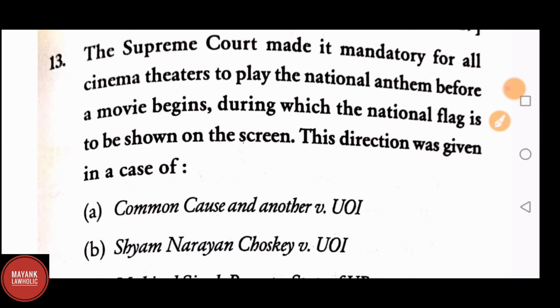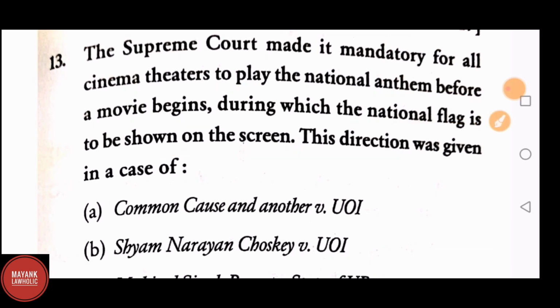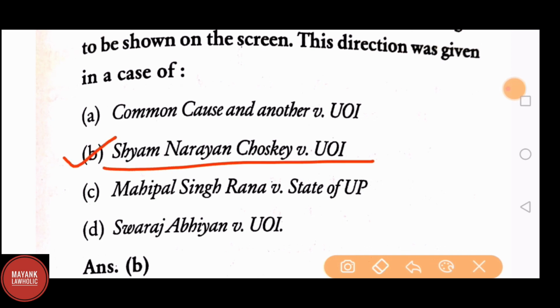Question number 13. The Supreme Court made it mandatory for all cinema theatres to play the national anthem before the movie begins, during which the national flag is to be shown on the screen. This direction was given in the case of A. Common Cause and Another versus Union of India. B. Shyam Narayan Chouksey versus Union of India. C. Mahipal Singh Rana versus State of UP. D. Swaraj Abhiyan versus Union of India. The option is B. Shyam Narayan Chouksey versus Union of India.